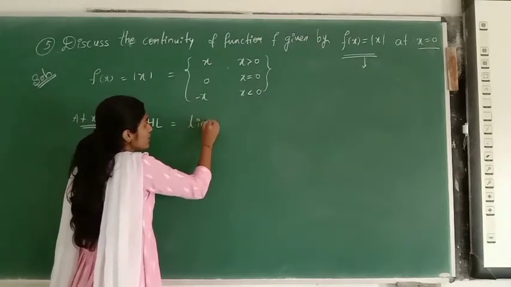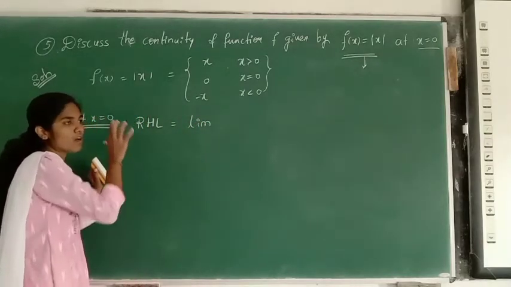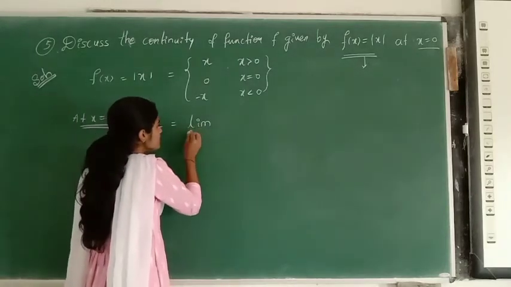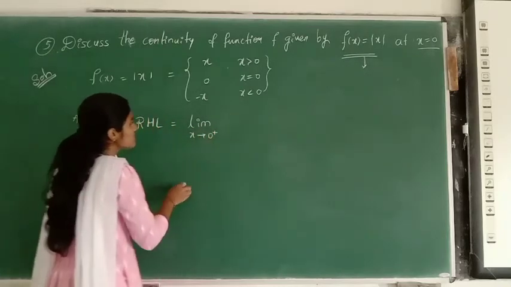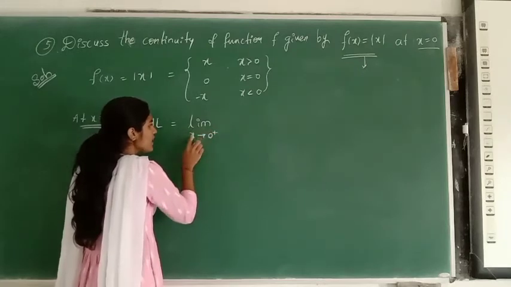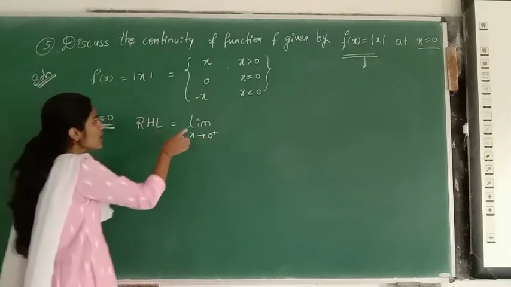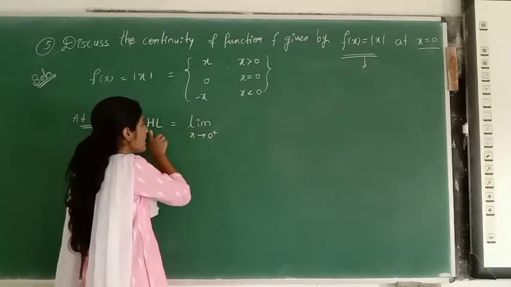I explained you in the previous videos. Please do watch that concept. Limit as x tends to 0 plus. So right hand limit is c plus. Limit x tends to 0 plus, that is at x is equal to 0. So at limit tending to x is equal to 0 plus, that is the right hand limit.